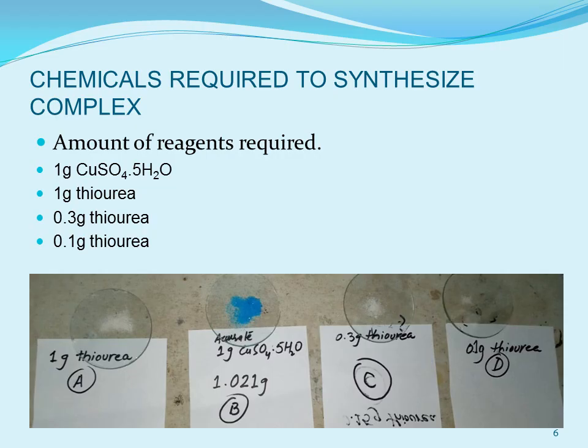First weighing of thiourea is about 1 gram. Second weighing is about 0.3 gram. And third weighing is about 0.1 gram thiourea. About के term में क्या मतलब है इसका कि you don't have to actually weigh, और इसको आप 4 digits तक accurately weigh भी नहीं करना. About 1 gram thiourea, about 0.3 gram thiourea, and then about 0.1 gram thiourea.